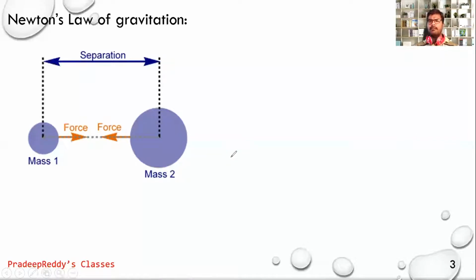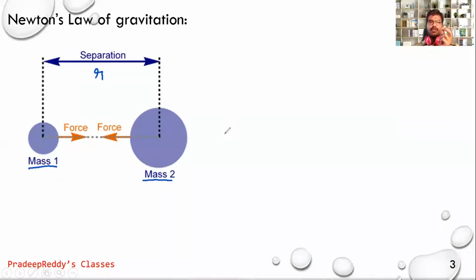Students, I already mentioned that gravitational force is the force acting between two masses. Let me consider there are two masses. We have mass 1 here and there is another mass. These two are separated by a certain distance. Let me consider this separation from center to center.